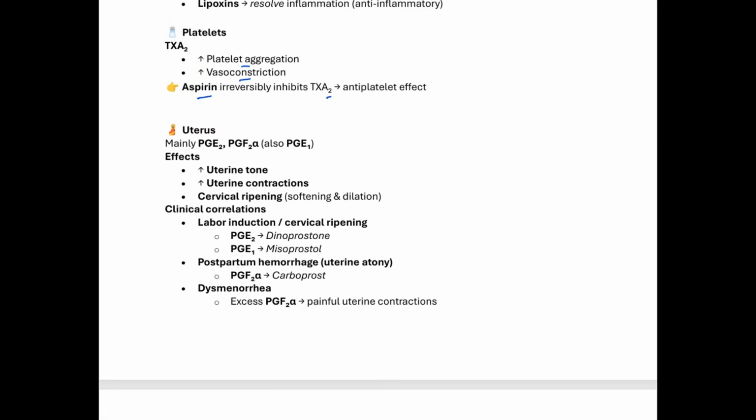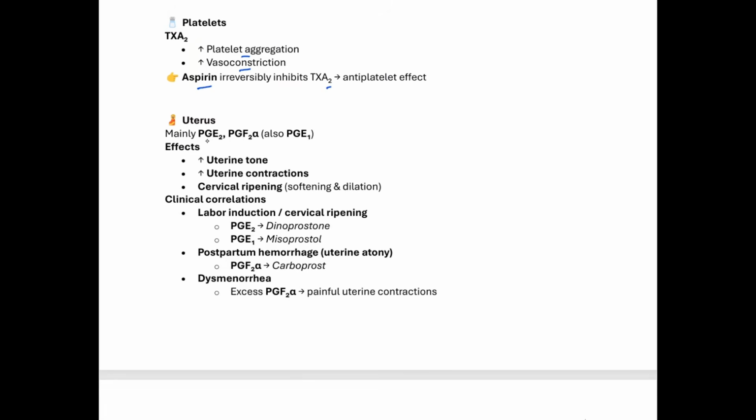So moving on to the uterus. On the uterus, we have prostaglandin E2, prostaglandin F2 alpha, and we also have prostaglandin E1. So these increase uterine tone and increase uterine contraction. So that means these are going to be abortifacients. So if somebody is a female of reproductive age looking to get pregnant, this is not going to be a medication to put them on, because these medications are what? Abortifacients, right? So they are teratogenic, so they could cause what?